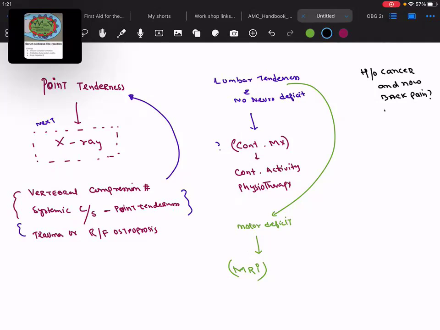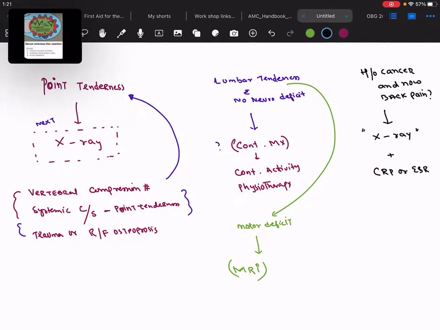What you will do, the next step would be none other than your X-ray. This is beautifully used in your AMC examination. Plus, you will see the C-reactive protein or ESR.